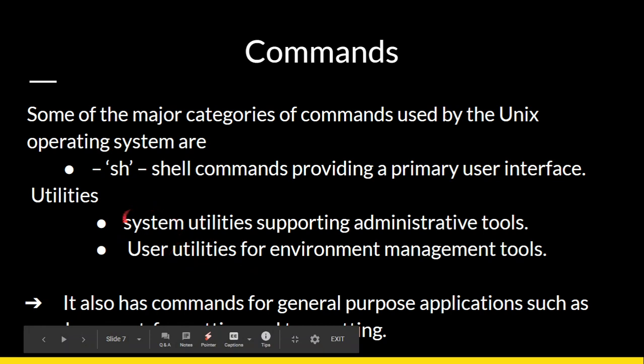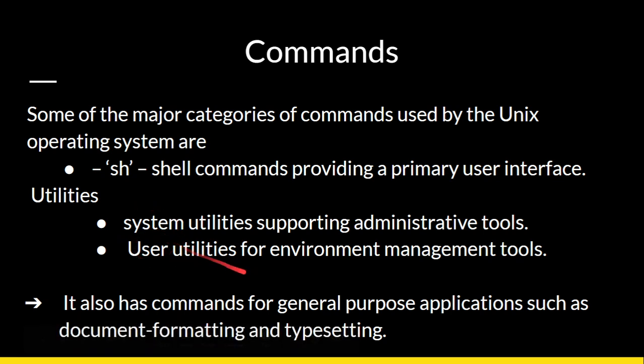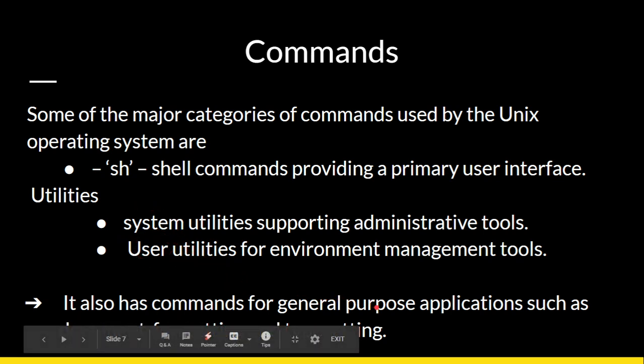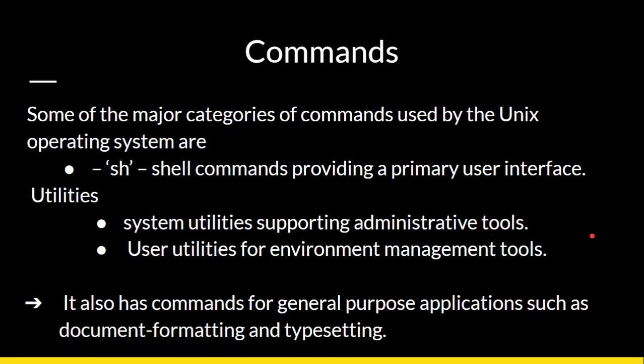So utilities are of two kinds, system as well as user utilities, and there are also some general purpose commands, such as for printing and typesetting. We can control how many lines are in the document and what type font we can use with some commands in the operating system. So these are the basic commands Unix provides the user for the convenience to operate between the system and the user.